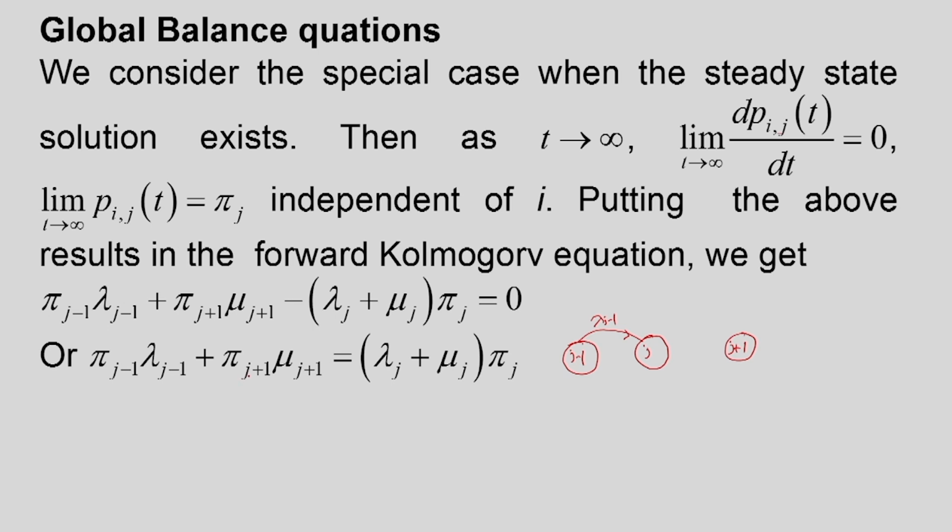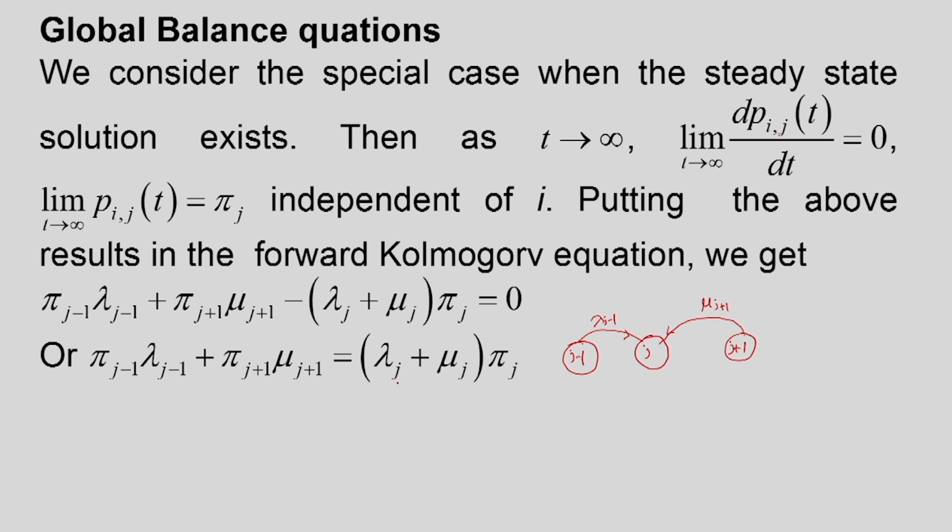Similarly, pi j plus 1 is there, and from state j plus 1, if there is a death, it will go to state j. That is mu j plus 1. So pi j plus 1 into mu j plus 1 is the probability rate at which the state changes from j plus 1 to j. So this is also the probability rate of entering state j from j plus 1.